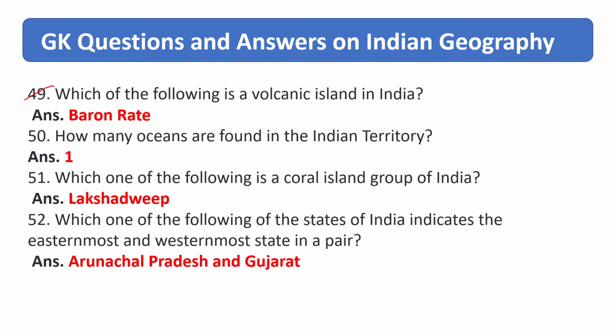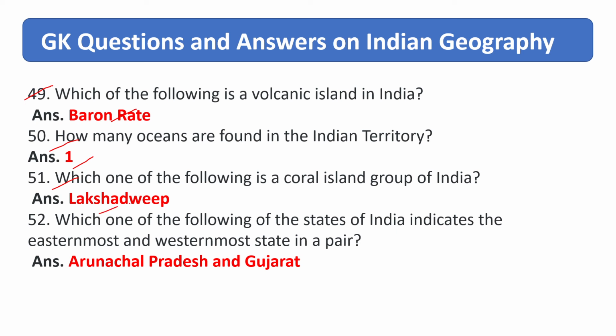Which of the following is a volcanic island in India? Right answer is Barren Island. How many oceans are found in the Indian territory? Right answer is 1. Which one of the following is Coral Island group of India?